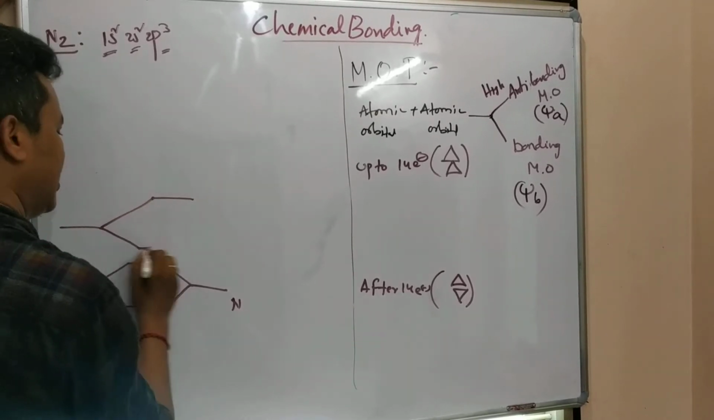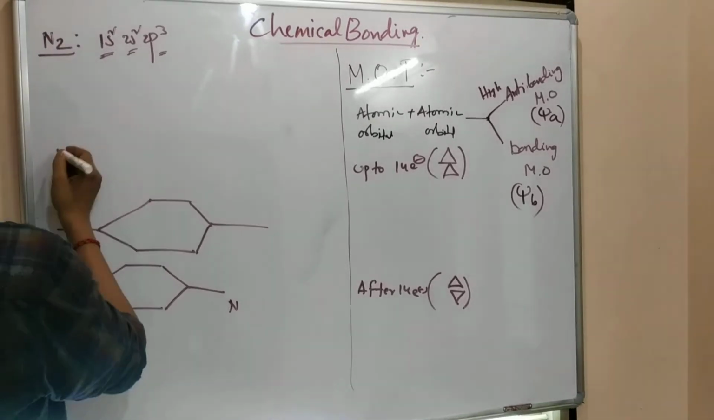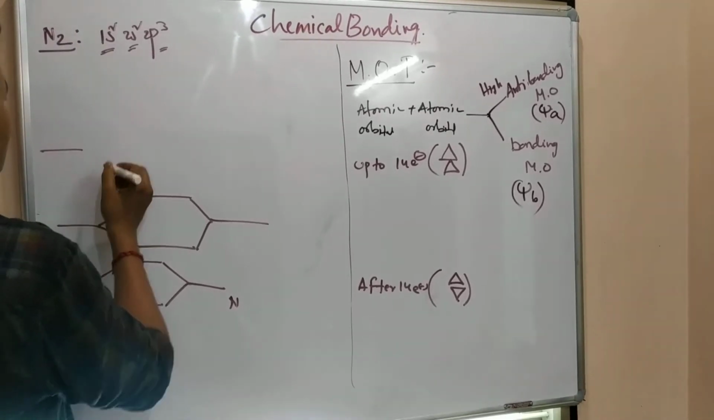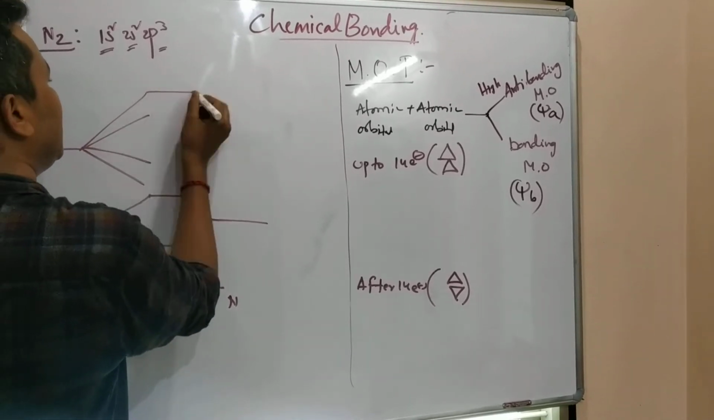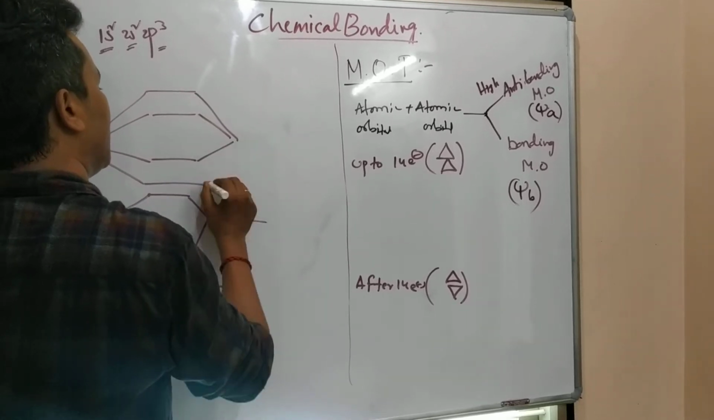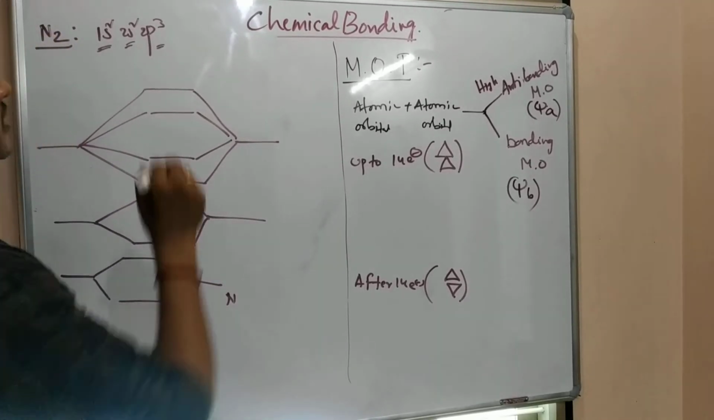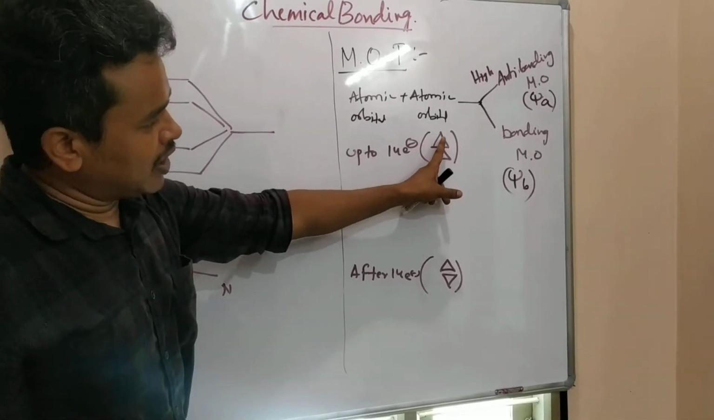bonding and anti-bonding. This side P and that side P are also forming bonding and anti-bonding orbitals. Here you see, up to the 4th I am following like this.